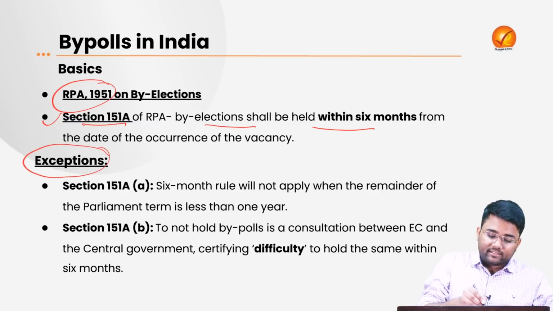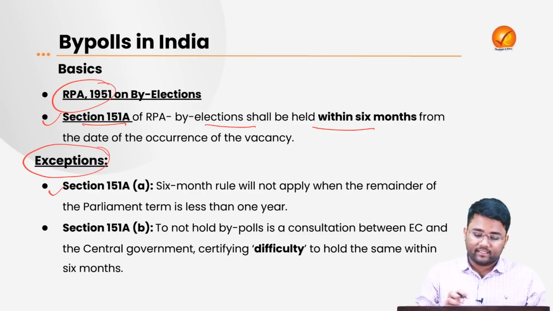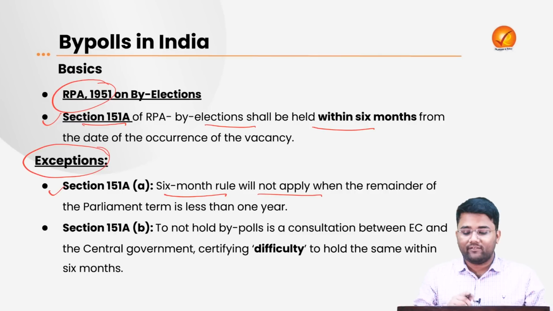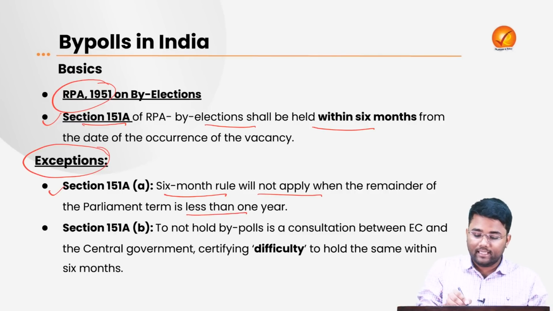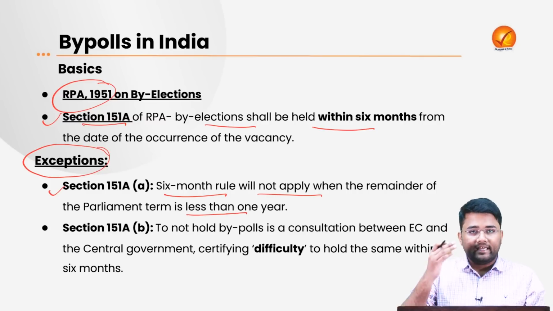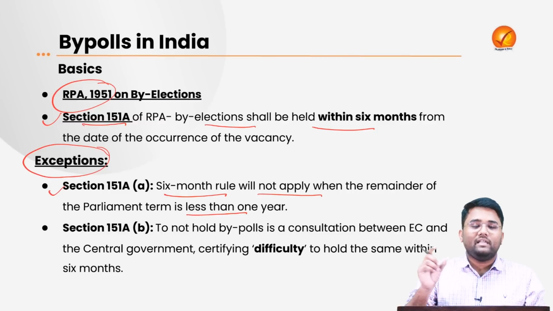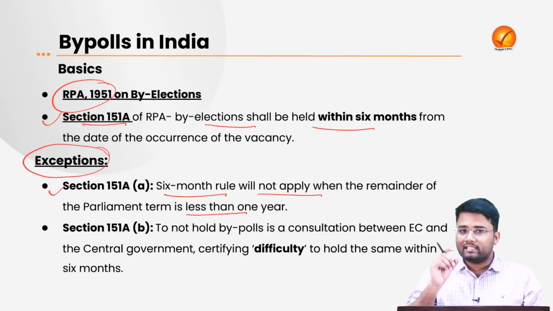Now, there are some exceptions also. For example, Section 151A sub-clause A says that the 6-month rule will not apply when the remainder of the parliament term is less than 1 year. For example, general elections happened recently. So suppose any vacancy has arisen in the month of January 2024, there will not be any by-election because the remainder time for that parliament is less than 1 year. So that's why the election will be conducted with the general elections rather than going for the bypolls.